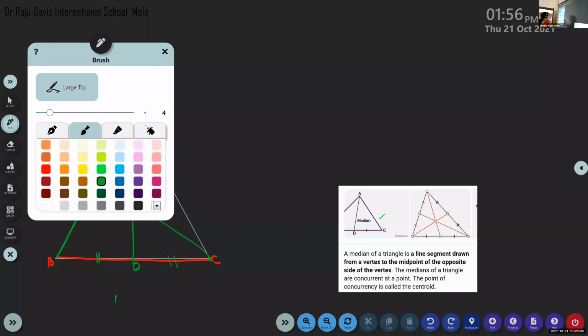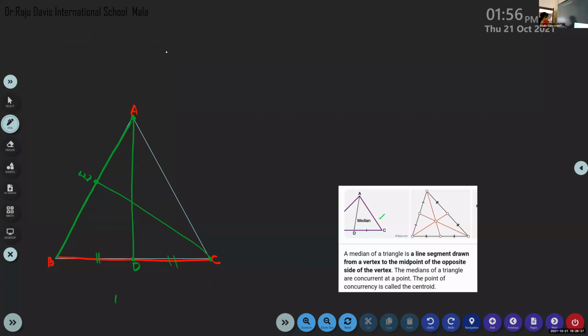The side is divided into two equal parts, no? BE is equal to EA. C is a vertex. From the vertex, I have drawn a line to the midpoint of the opposite side, AB.